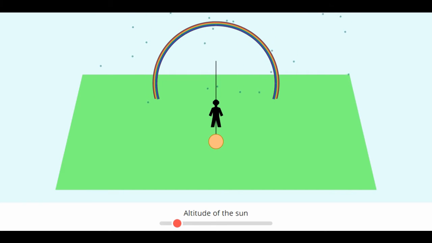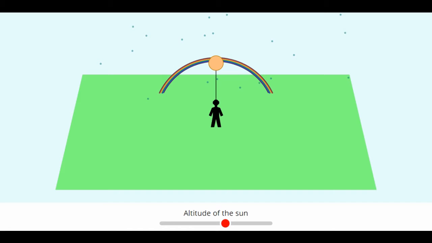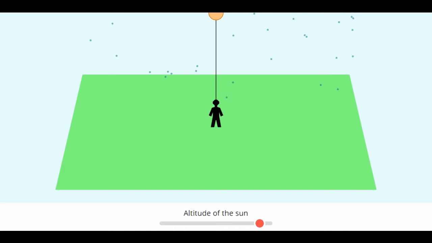For example, if I change the position of the sun, the pattern of the rainbow will also change, and at some point the rainbow will disappear completely. As I change the altitude of the sun, the position of the rainbow is changing. At this position, this person cannot observe the rainbow because the sun is not behind this person, it is over this person. That is why under this condition you cannot observe a rainbow.